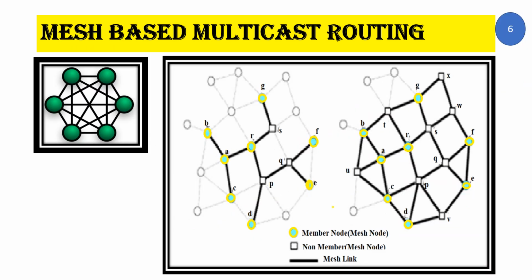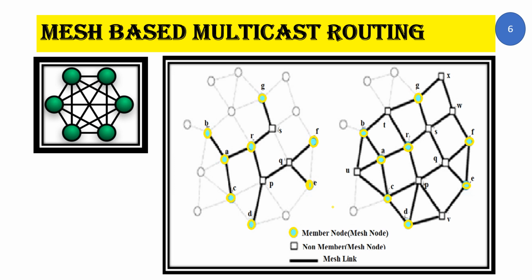Let us go into detail on the mesh-based multicast routing protocol. In a mesh-based network, the links between the nodes are bidirectional, and more paths exist between the same source and the receiver. Let us move on to the second diagram. These circular nodes represent member nodes, so they can be either sender nodes or receiver nodes. These square nodes represent non-member nodes. They are neither sender nor receiver nodes, but are called forwarding group nodes. They help to transfer data packets from the sender to the receiver.